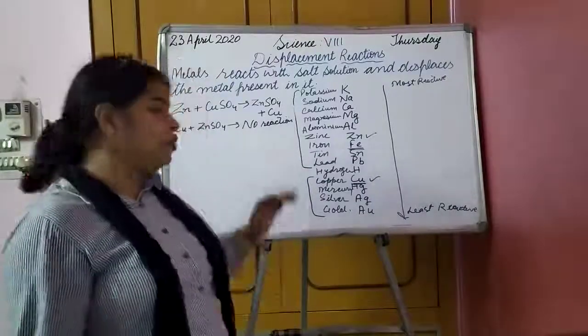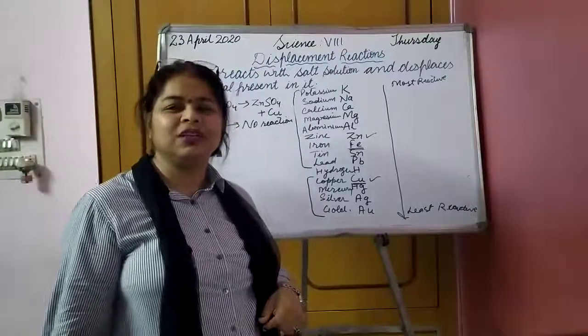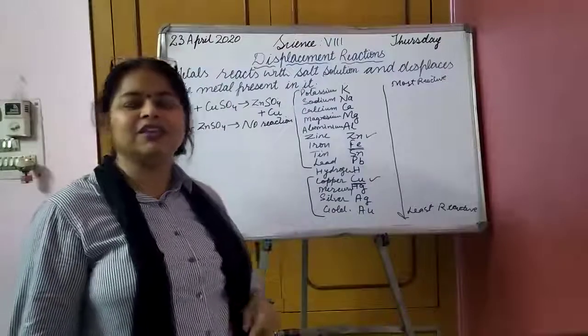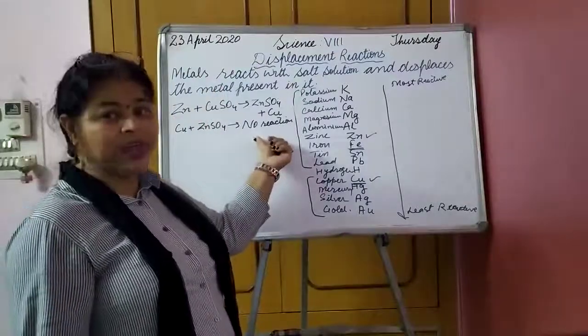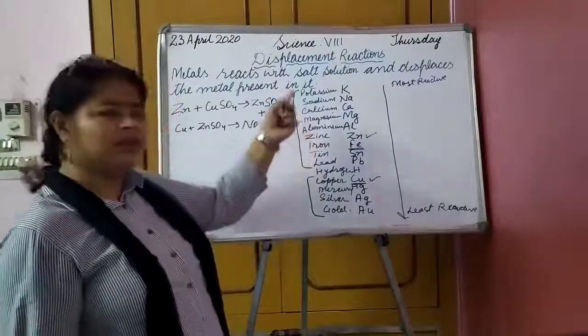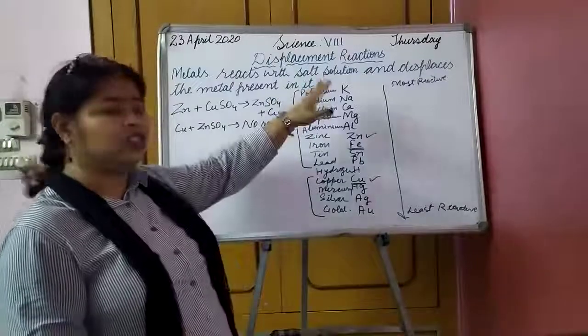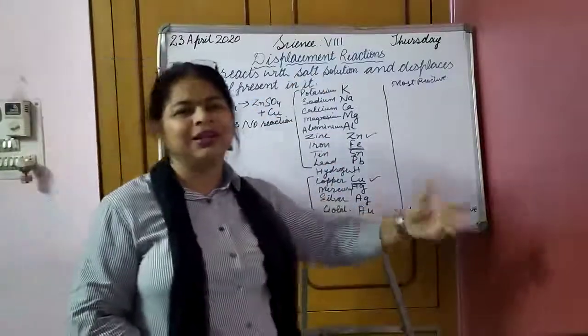And if you write no reaction, then you will be considered an intelligent student who has learned the reactivity series. So for this you need to learn it. It's very easy, not at all difficult. Potassium, you can just see the initial letters, make an acronym and learn.